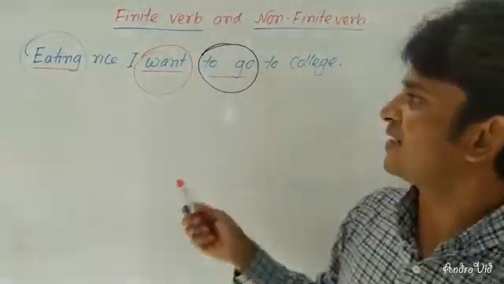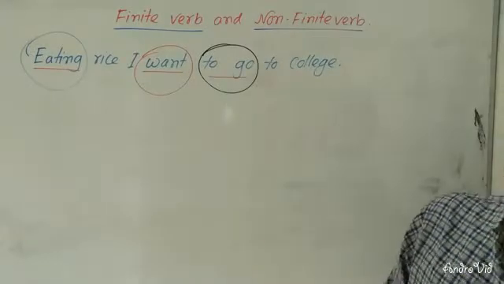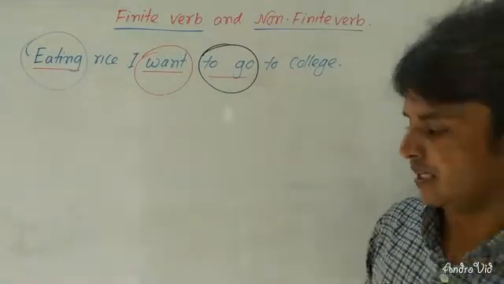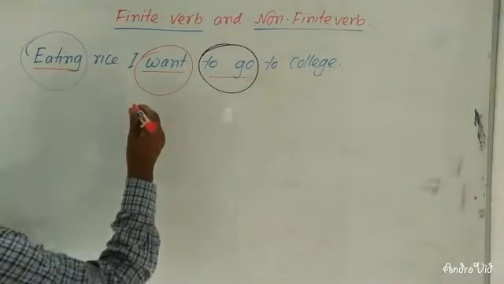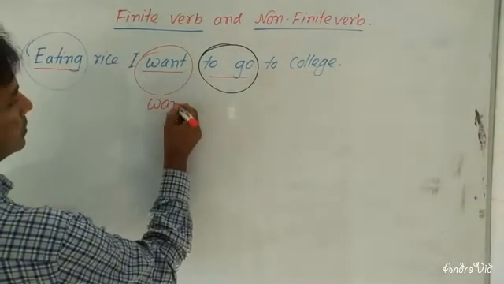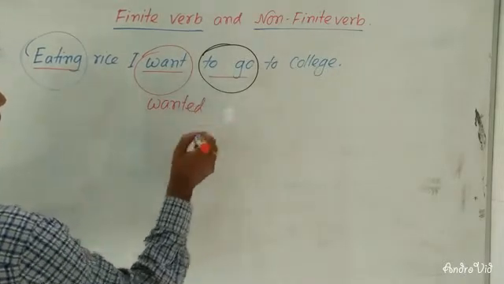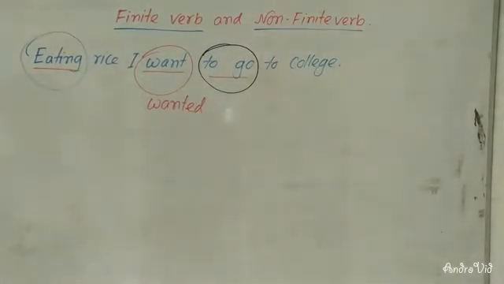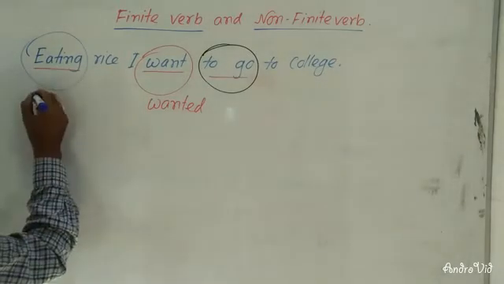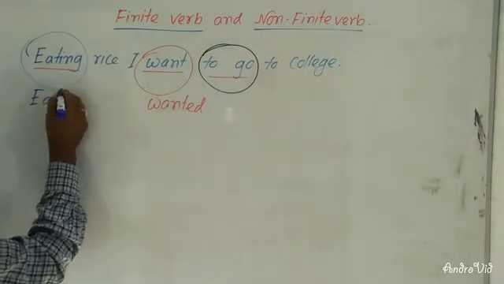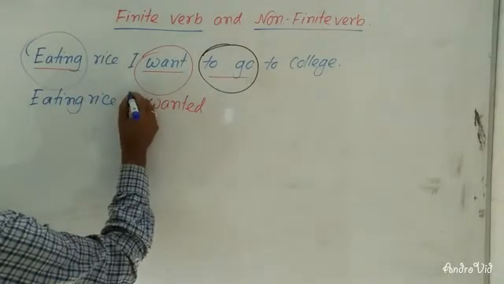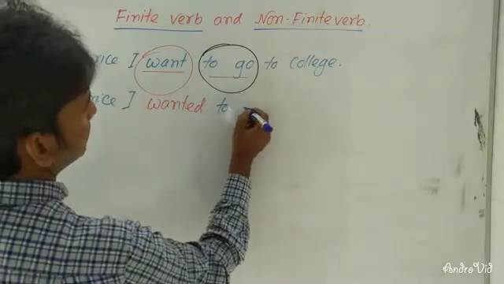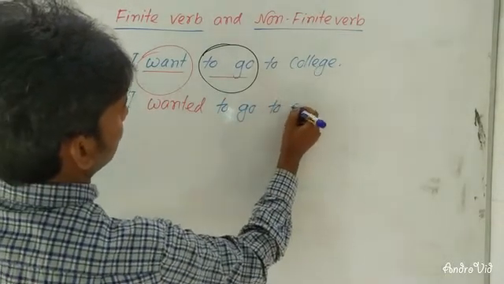If you want to change this to past simple or past indefinite, you will have to write only wanted, and the others stay the same. So the sentence will be: Eating rice, I wanted to go to college.